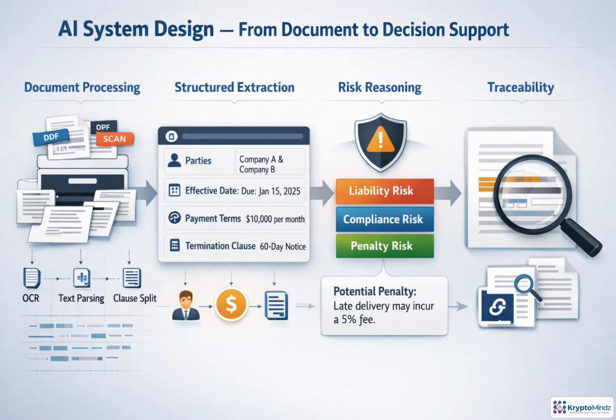A reliable contract summarizer is a pipeline, not a clever chat box. First, the system turns messy PDFs and scans into clean, segmented clauses. Then it extracts structured facts: parties, dates, payment terms, obligations, and exact clause references. Only after that should the AI reason about risk, using business rules and user preferences to explain what matters in plain English. The trust layer is traceability. Every warning, summary, or recommendation should point back to the source text, so users can verify the conclusion instead of blindly accepting it.